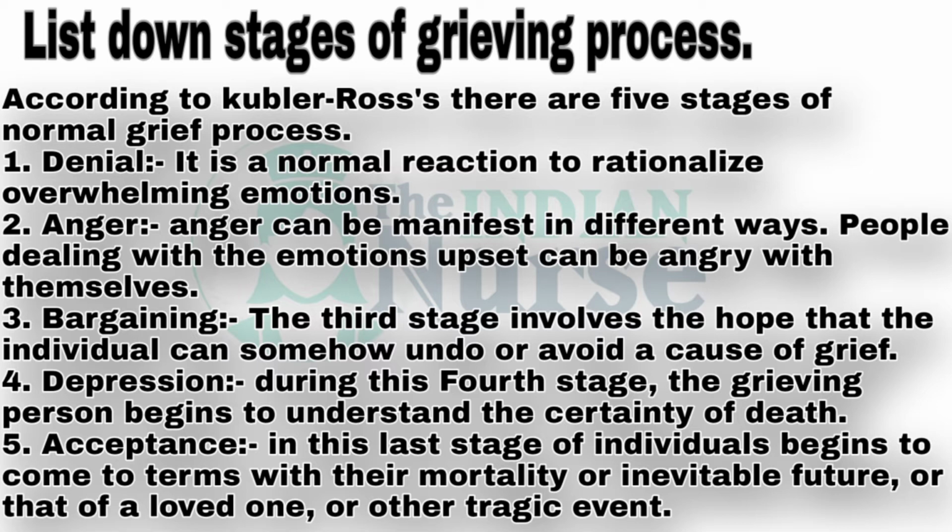First one, denial. It is a normal reaction to rationalize overwhelming emotions. Second stage, anger. Anger can manifest in different ways. People dealing with upsetting emotions can be angry with themselves. Third stage, bargaining. The third stage involves the hope that the individual can somehow undo or avoid a cause of grief. Fourth stage, depression. During this fourth stage, the grieving person begins to understand the certainty of death.